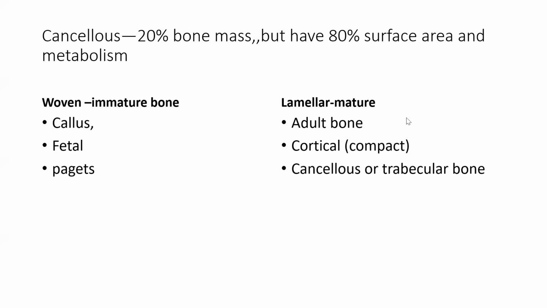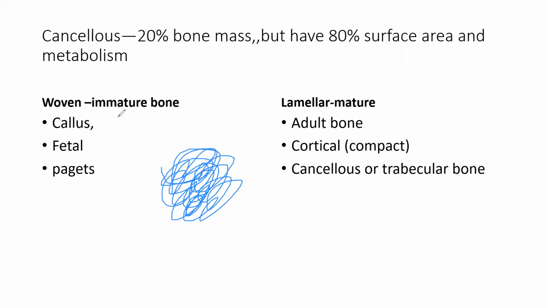Now there are two other considerations of bone: the lamellar nature of bone and the woven nature of bone. Woven means like wool that has been woven. It is immature bone. Any bone which is very unorganized, with no organization, where bone can be anywhere, is woven bone, called immature bone.